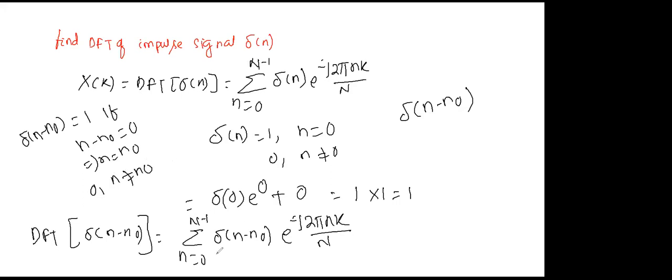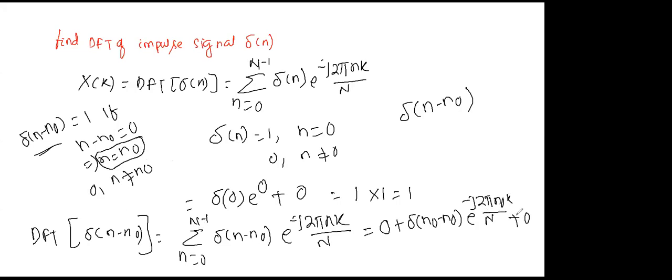So this is very important. Out of the N sample values from 0 to N minus 1, only one value is 1, when n equals n naught. So I can write it as 0 plus only one value, at n equals n naught: delta of n naught minus n naught times e to the power minus j 2 pi n naught k by N, plus the rest of the values, which are 0. So the answer is delta of 0, which equals 1, times e to the power minus j 2 pi n naught k by N. Very good.